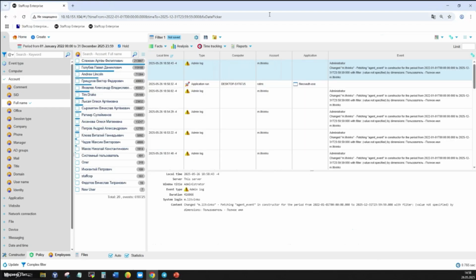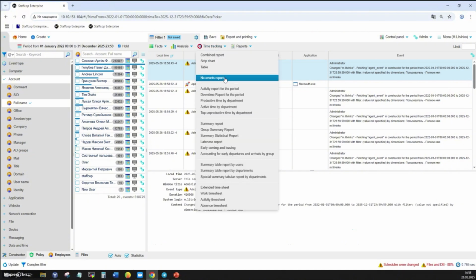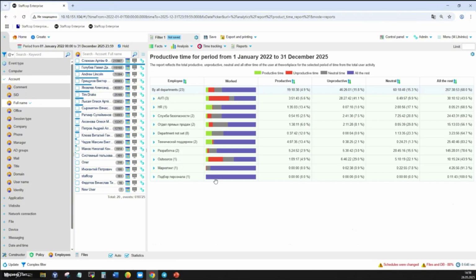Also, we have added some new features for time tracking reports. This is the "all the rest" category in the productivity time by department report. The productivity time by department report now includes another category called "all the rest". It accounts for activities that don't fall under productive, neutral, or unproductive policies, and also helps you spot and categorize user actions and adjust policies as needed.